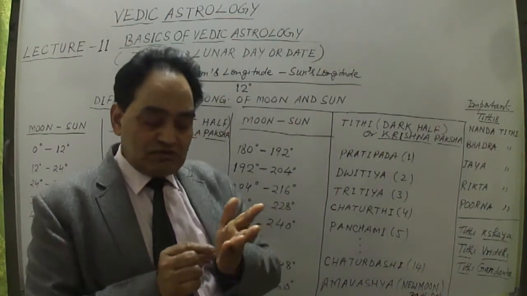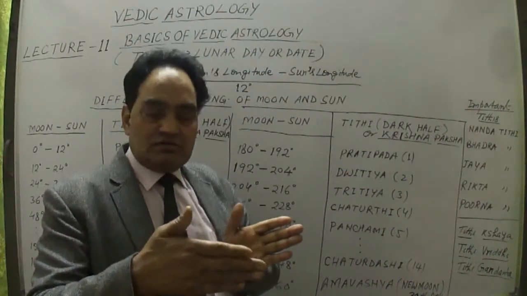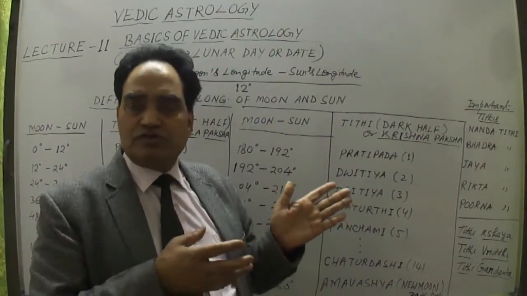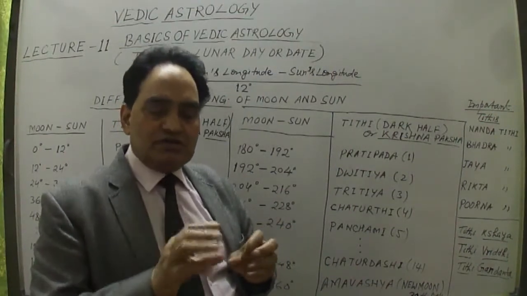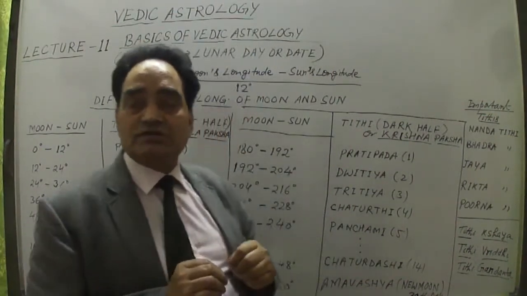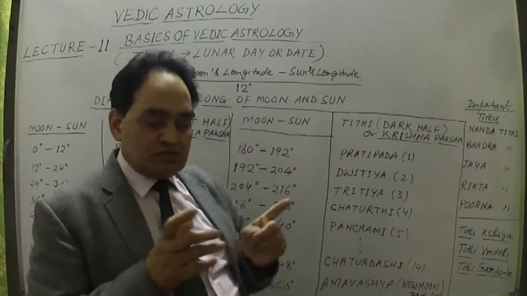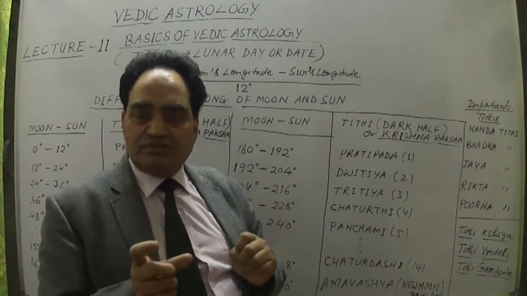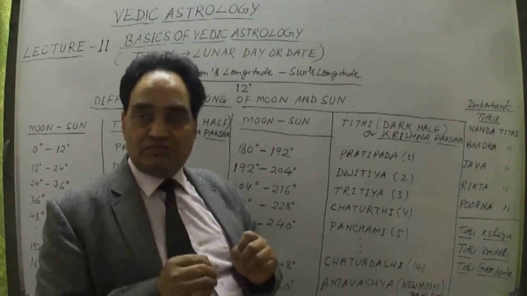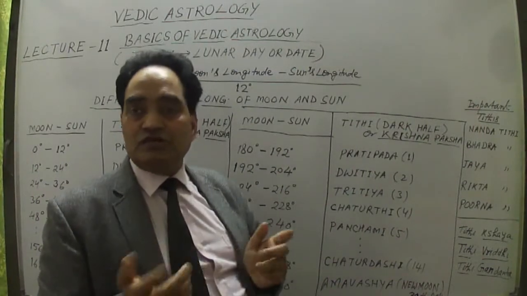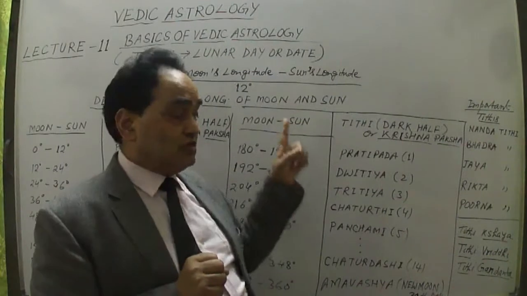Because there is a lack of 11 days. The lunar year is 354.37 days, while the solar year is 365 days. So 365 minus 354 is 11 days, about 11 days less in the lunar year than the solar year.